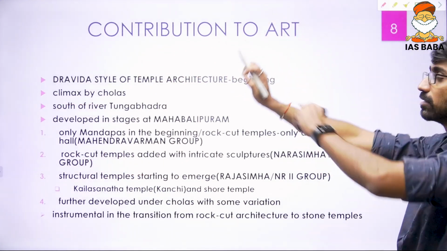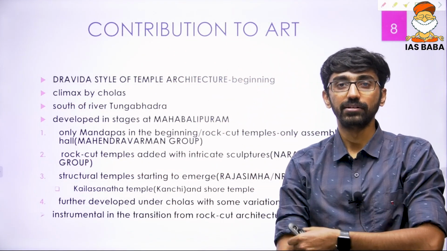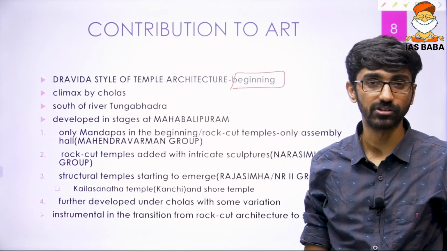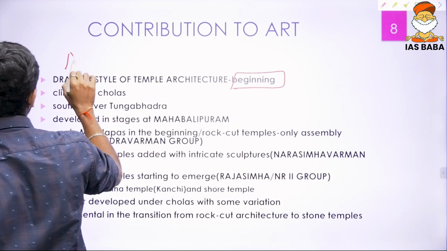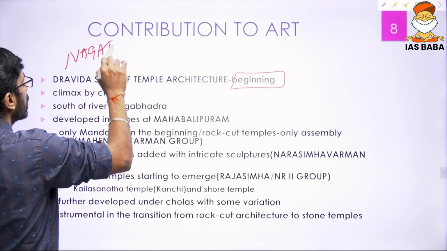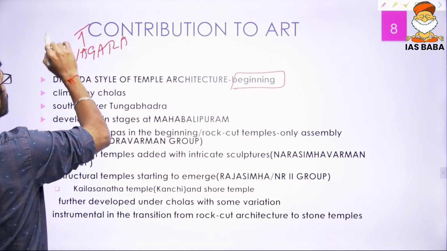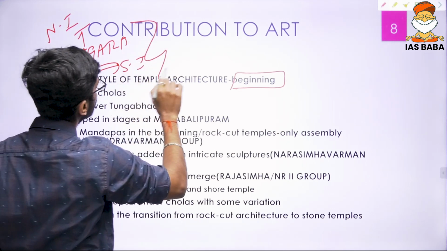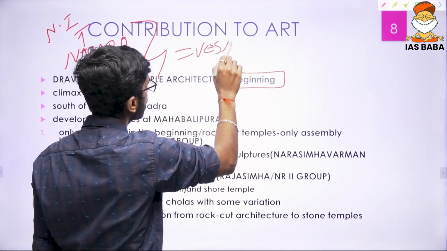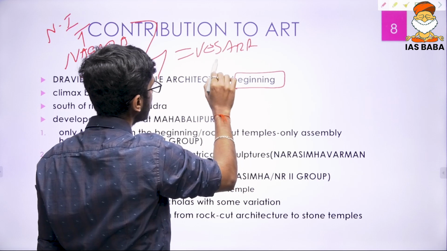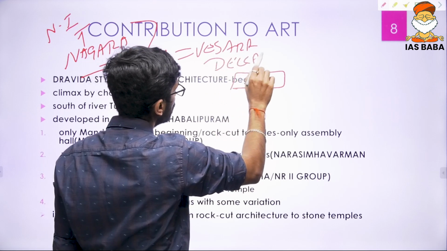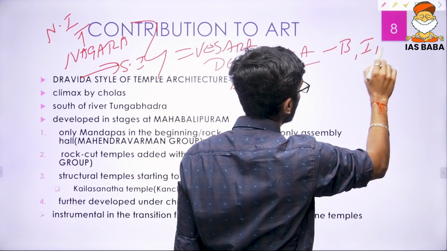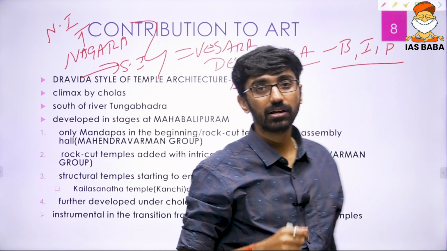Now, contribution to art. Like I told you, it's the beginning of the Dravida school, the Dravida style of temple architecture. We have three styles of temple architecture in India. That is Nagara, the northern Indian part; then Dravida, which is South India; and a mixture of both these two led to the emergence of the Vesara style, which is the Deccan region, particularly Karnataka, that is Badami, Aihole and Pattadakal. That is the reason where the Vesara style emerged.